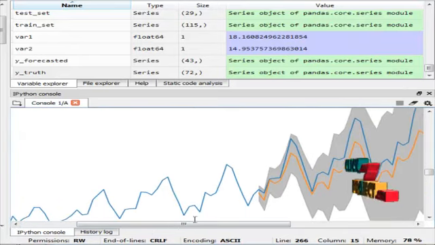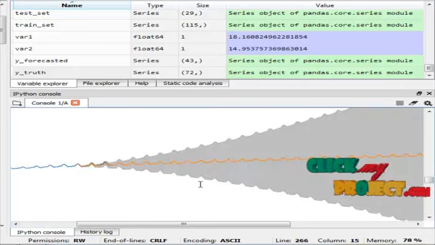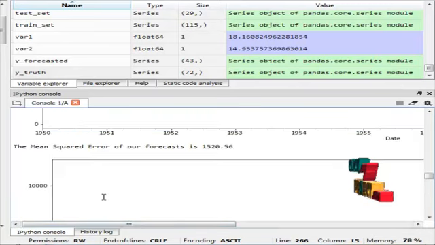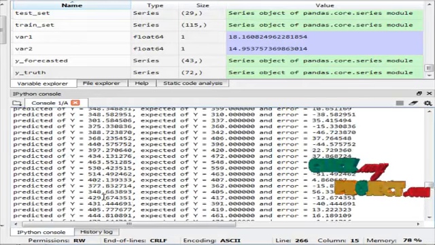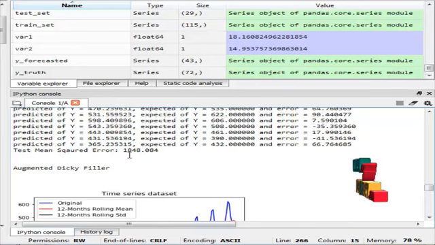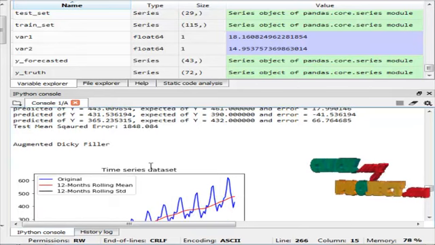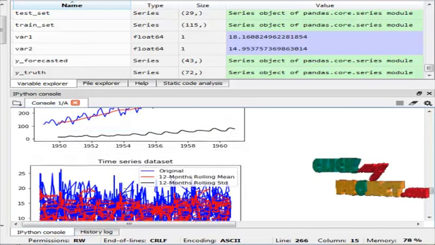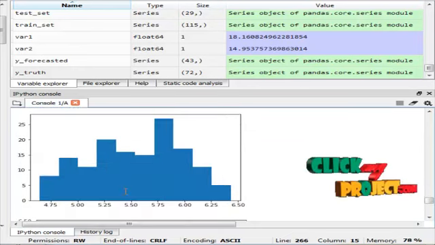This is the mean square error plot. Test mean square error is 1848.084. An augmented Dickey-Fuller test. Thank you.